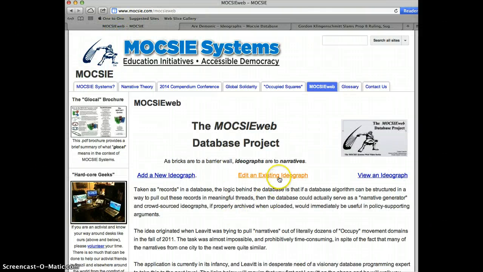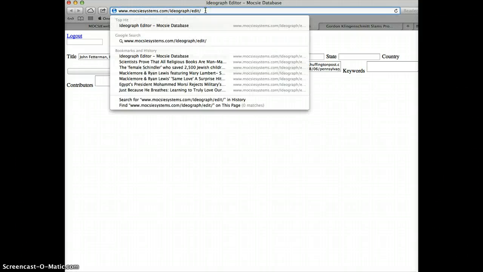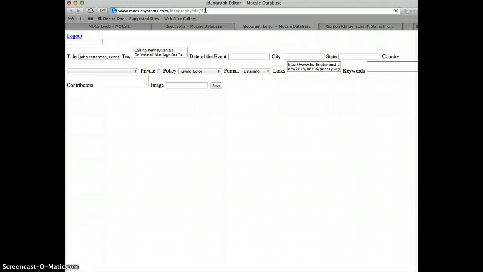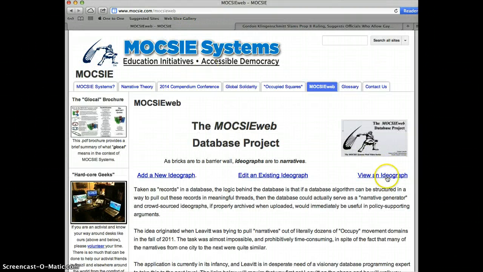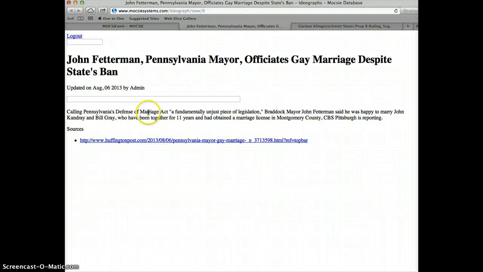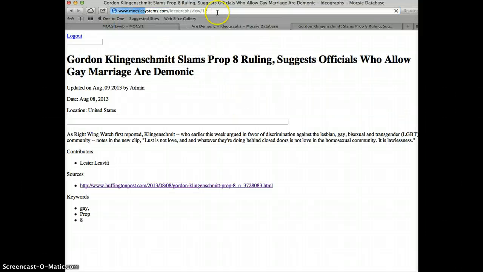Now, if you come back to the MOCSIEweb, these other links will make more sense. Edit an existing ideograph. If you click on this hyperlink here, it's already default set to the 9. We just did ideograph 12. So if you remember the ideograph, then you can get back into it and actually edit the ones by number. And if you click on view an ideograph, you have to know the numbers at this point. 9 is the default that it goes to. So just take off the 9, put in 12, and you get to view the ideograph that you just did.